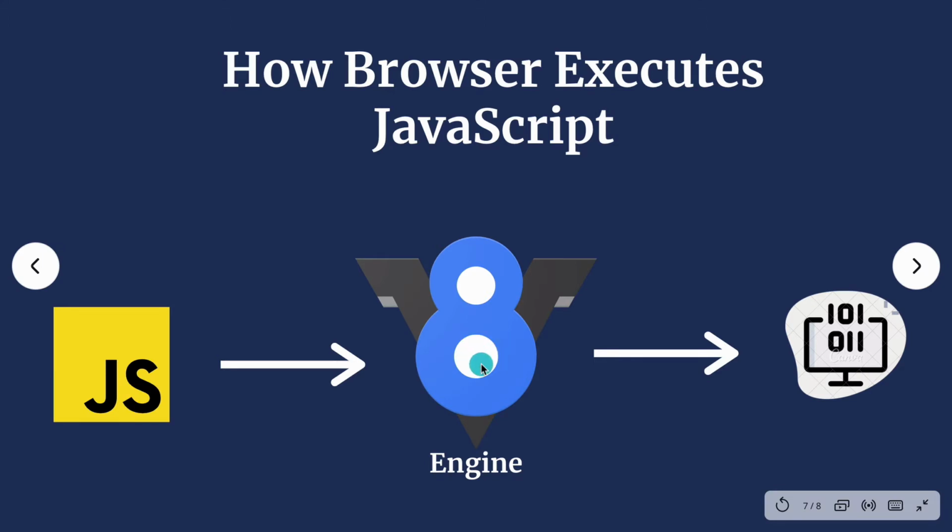There are different kinds of engines that you'll find in different browsers. We have browsers like Google Chrome, Mozilla Firefox, and even Microsoft Edge. Inside all of those browsers, there is an engine that converts the code that you write in JavaScript into low-level language so system can understand it. The most popular engine that we have is V8, that is used in Microsoft Edge and Google Chrome. For JavaScript to be executed, you need an environment where this engine exists. Inside this environment, you can pass JavaScript to the engine. Engine will understand that and convert that to zeros and 1, so system can understand it.